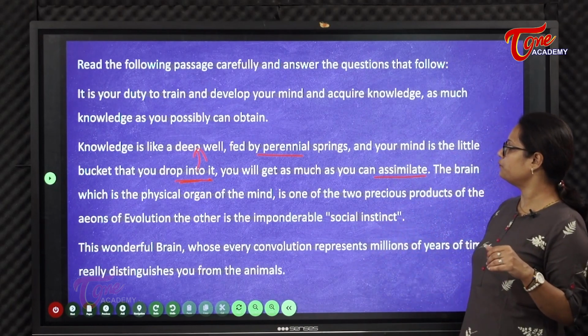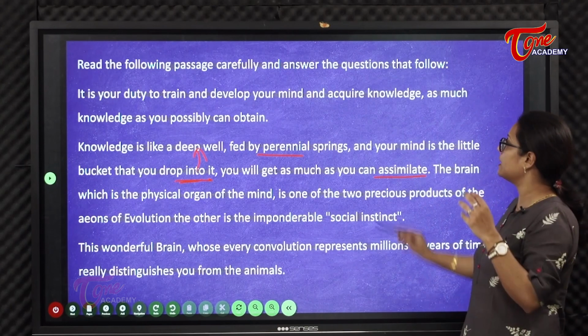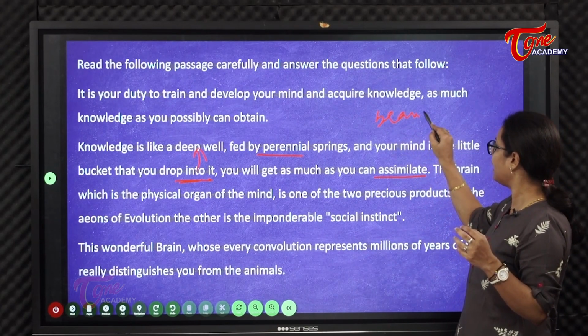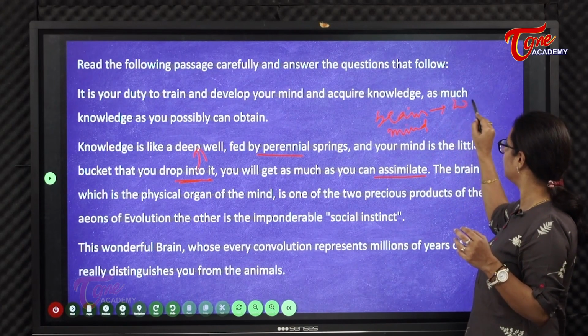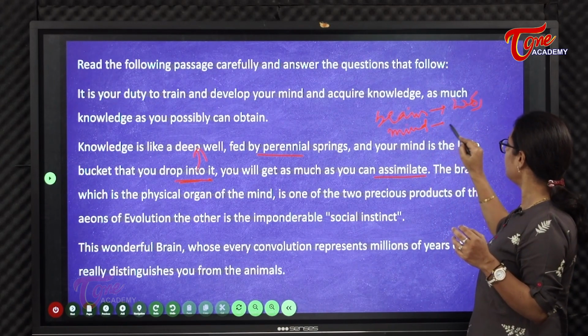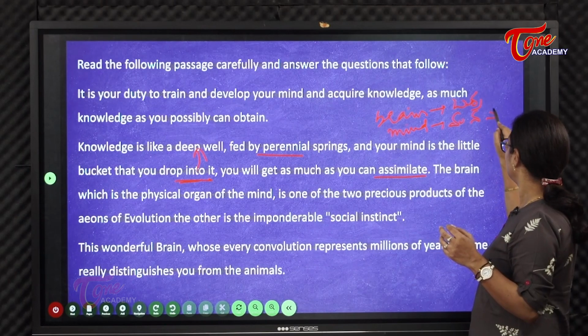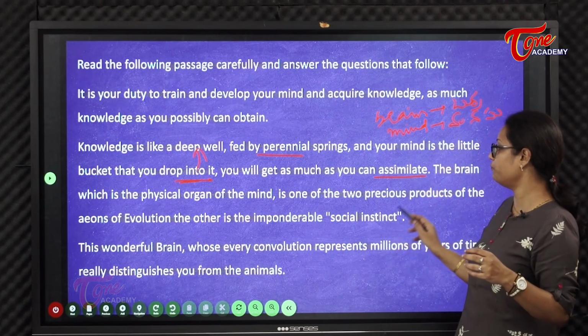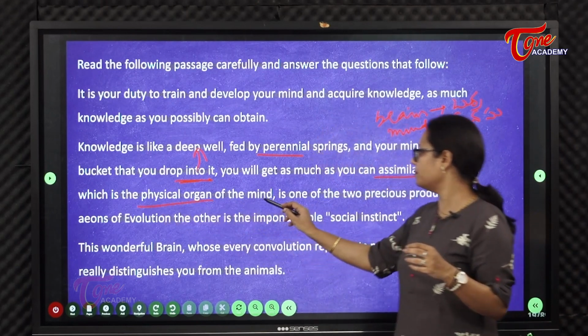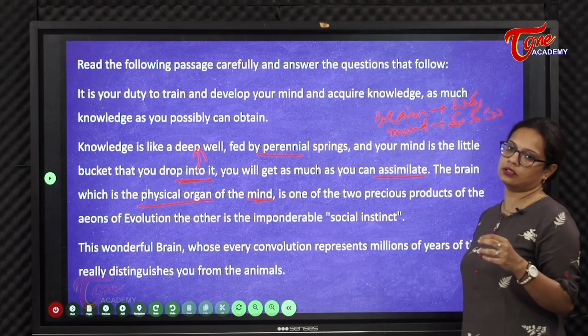The brain, which is the physical organ of the mind. See, there is a difference between brain and mind. Brain is the head, this is the mind. You can't touch the mind, but the brain is visible. You can see the brain. It's a physical organ of the mind. Mind is a psychological concept.